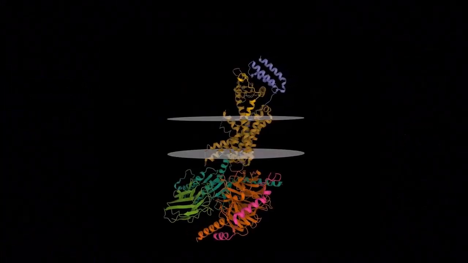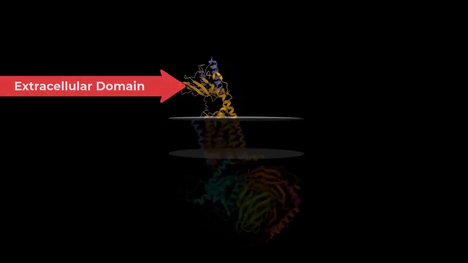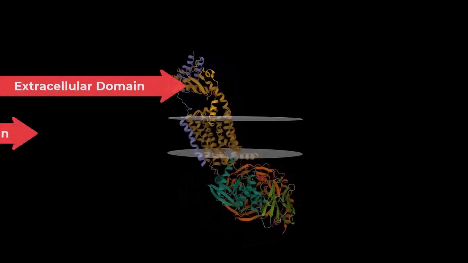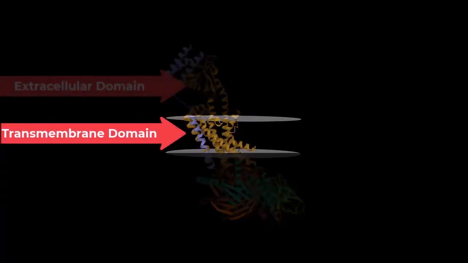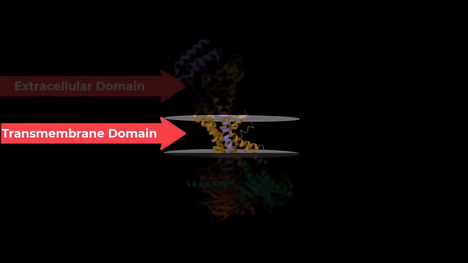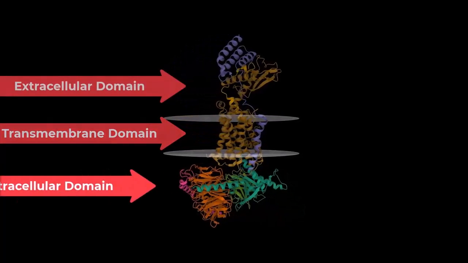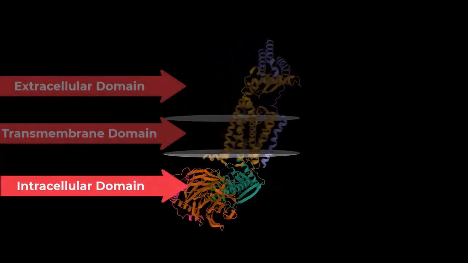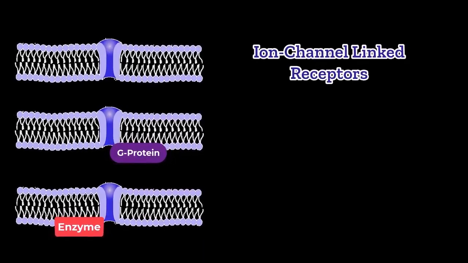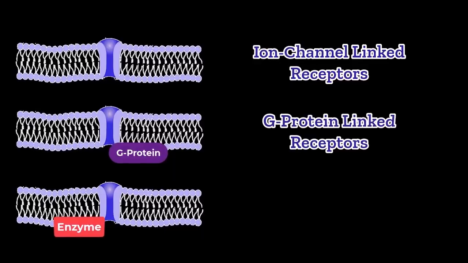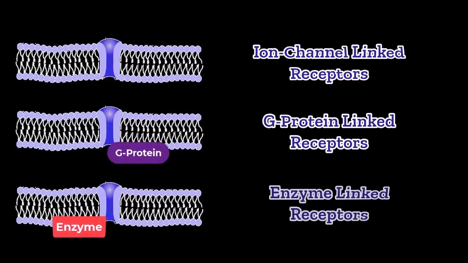Each cell surface receptor has three main components: an extracellular domain, which is outside the cell, a transmembrane domain, which is a hydrophobic region that spans the membrane itself, and the intracellular domain, which lies inside of the cell. There are three general categories of cell surface receptors: ion channel-linked receptors, G-protein-linked receptors, and enzyme-linked receptors.